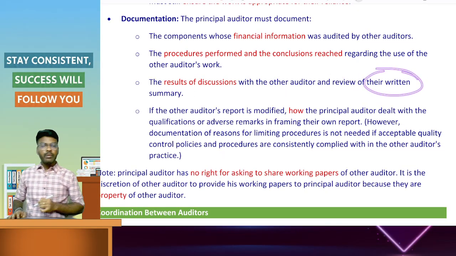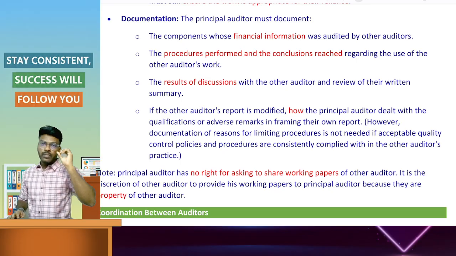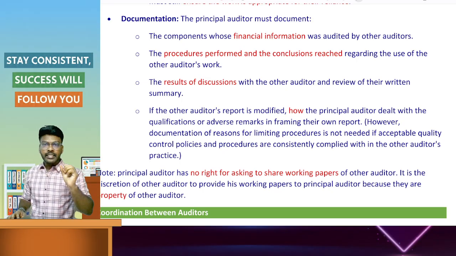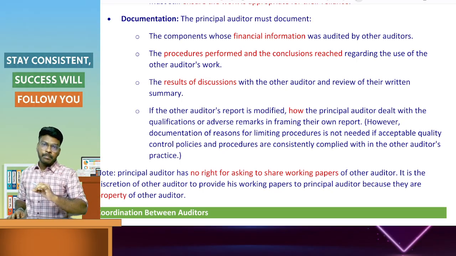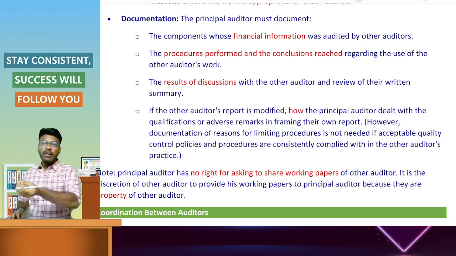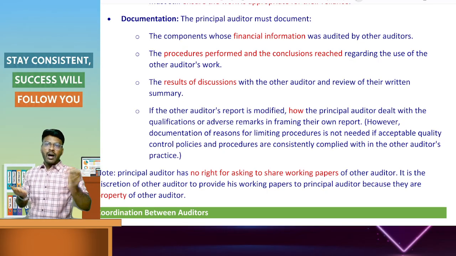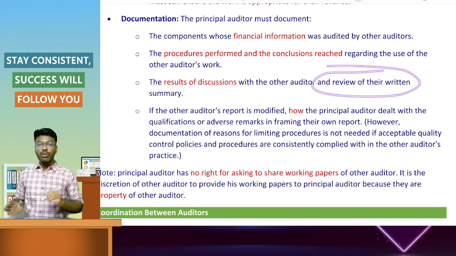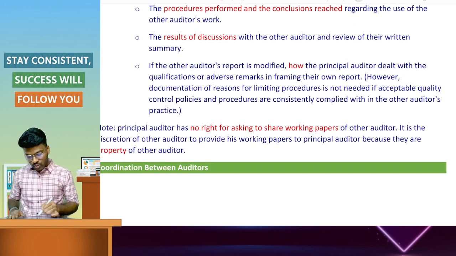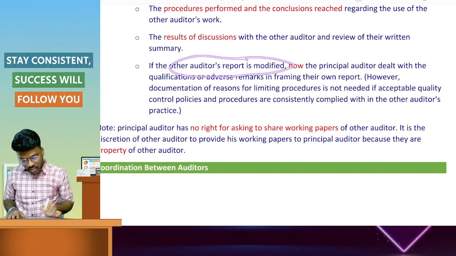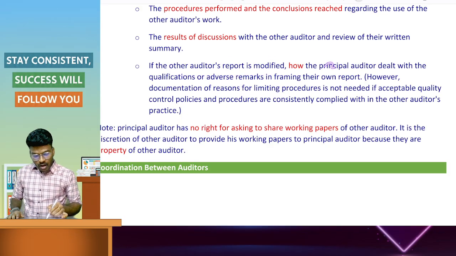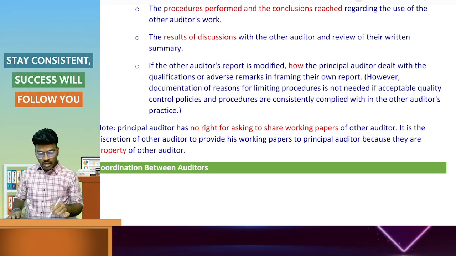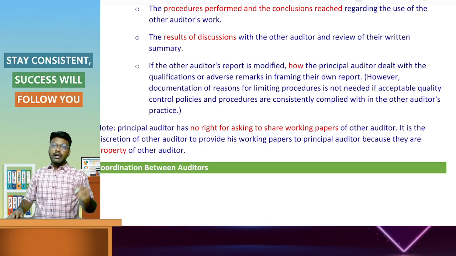What do you mean by the written summary? That is the questionnaire and checklist provided by the principal auditor to the other auditor, which will be filled in by them and sent to the principal auditor. That also should be documented by the principal auditor. And also, if the other auditor's report is modified, how the principal auditor dealt with the qualification or adverse remark in framing their own report.